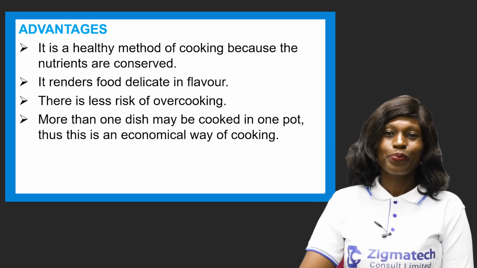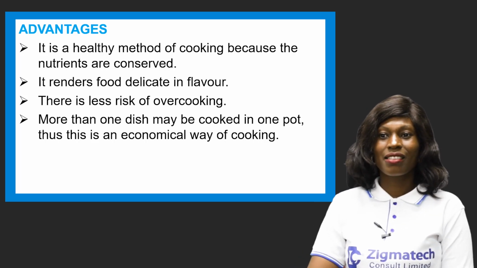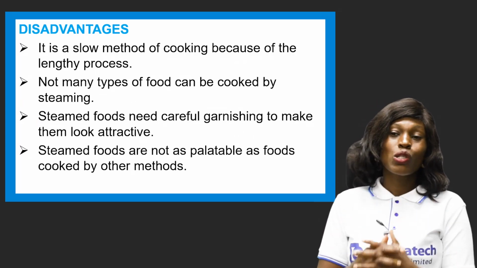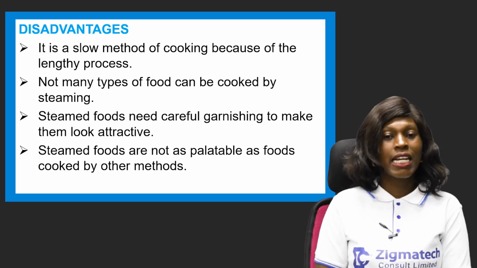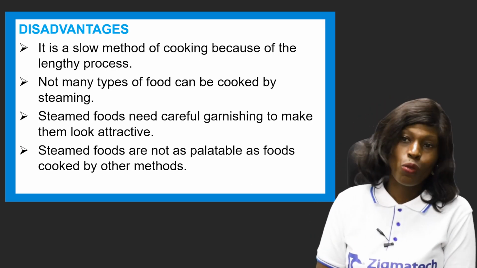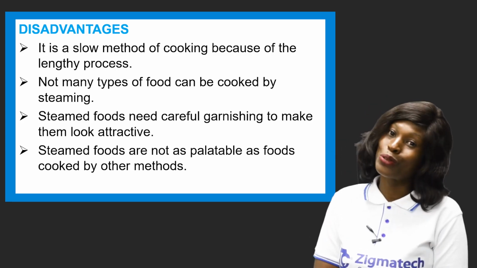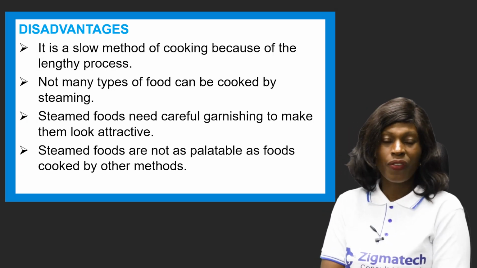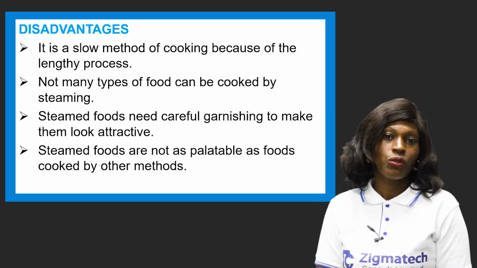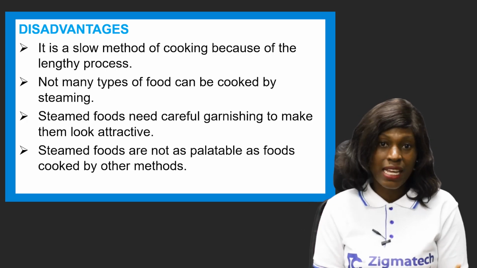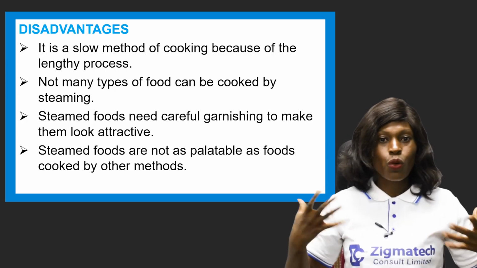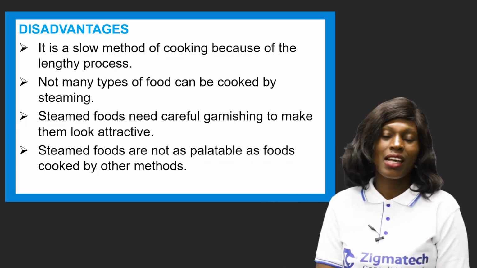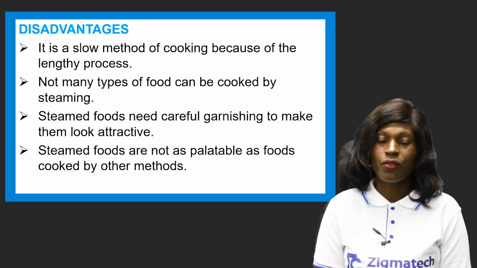Now, let's look at the disadvantages of the steaming method. It is a slow method of cooking because of the lengthy process. So you have to be patient and take your time while you're doing it, because you're cooking using steam. It's not like it's boiling and you're seeing it boil and all of that. So it's a slow method of cooking because of the lengthy process.